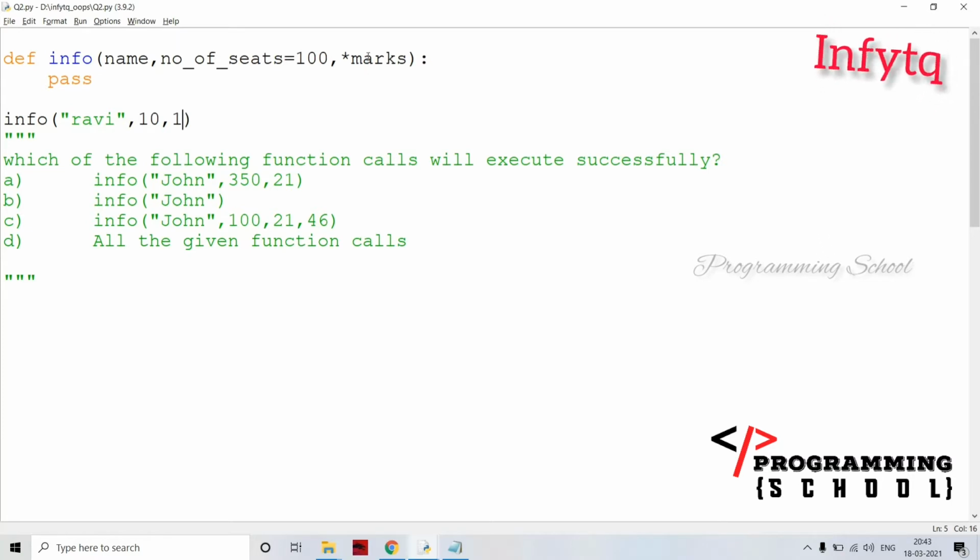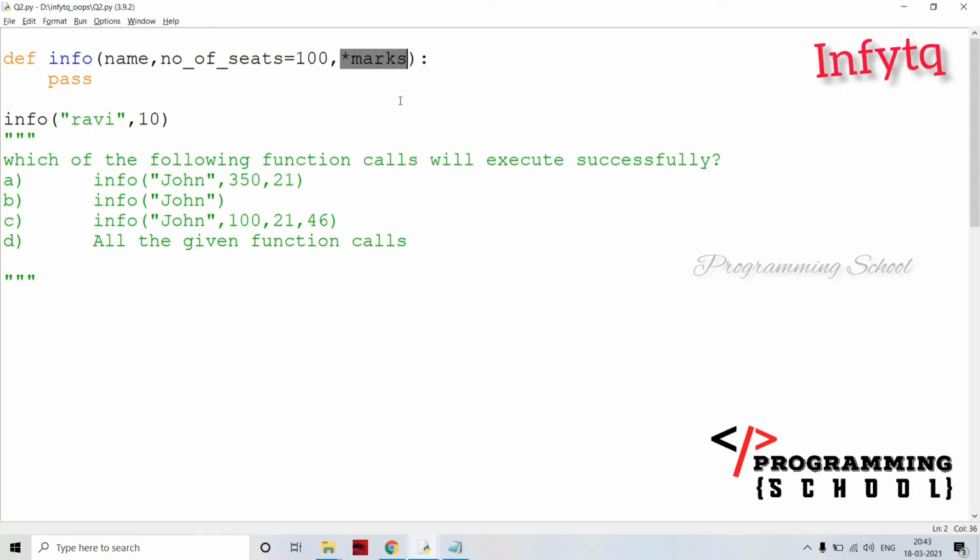If it is a 0 or anything, only one value or anything, for example, if I'm passing only two values, name is Ravi, number of seats is 10, and for marks there is no value at all here, right? That means what is the default value for this one? This is a tuple every time.